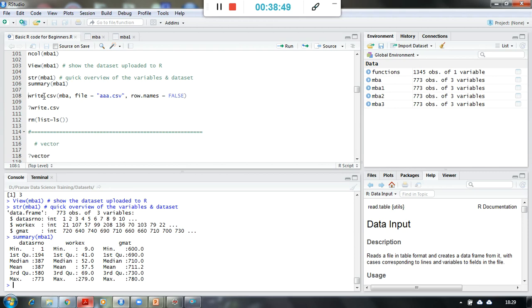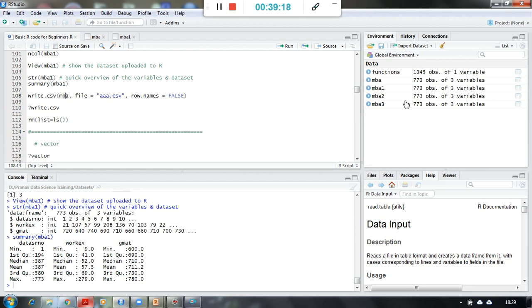So skewness, kurtosis values can be calculated. If I want to write any result from our environment to my computer, or to any server path, I simply have to choose that particular variable. In this case, suppose I am choosing this MBA over here, which is a data set. So this is an object, it is also called an object. So I am choosing this object to be saved in my particular machine.